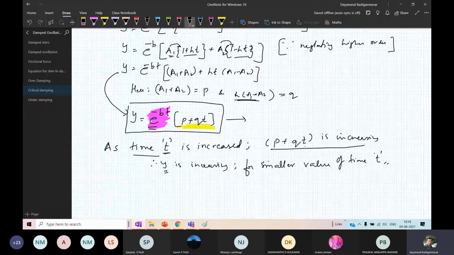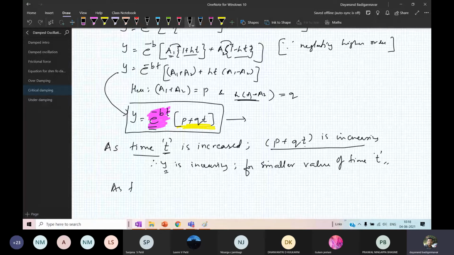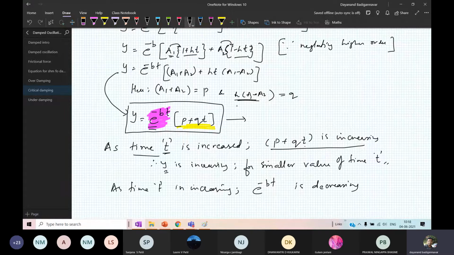Therefore, I can write that as time t increases, e raised to minus bt is decreasing. Why is it decreasing? Because the time is in the exponential part. You can see here, the time is in the exponential term. You are getting the point?